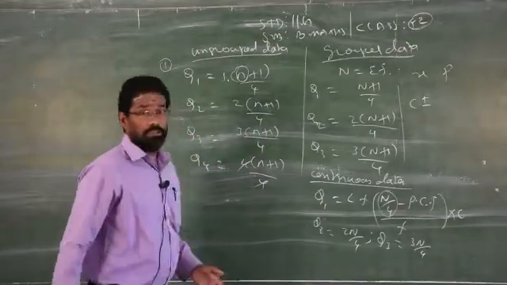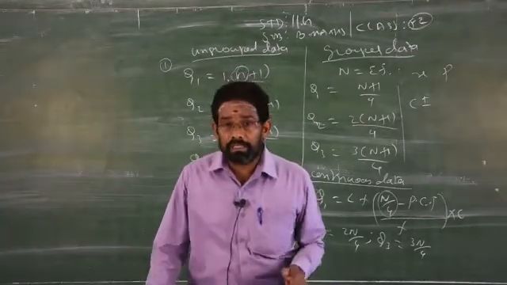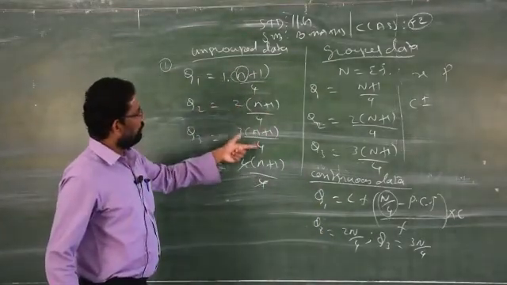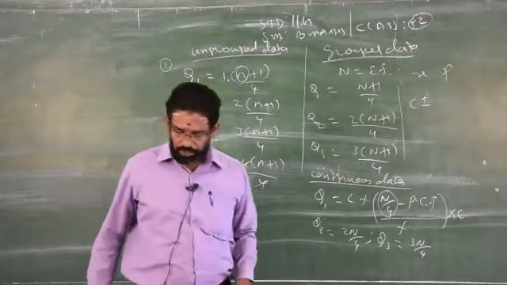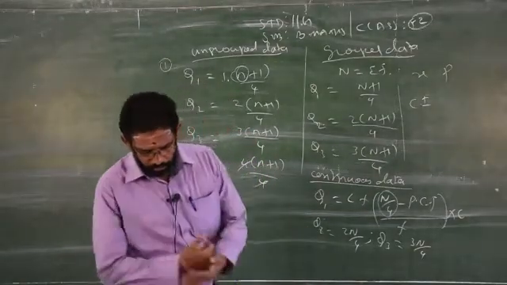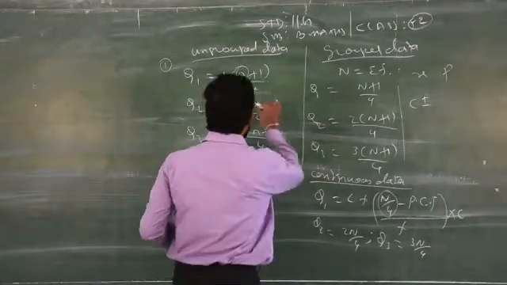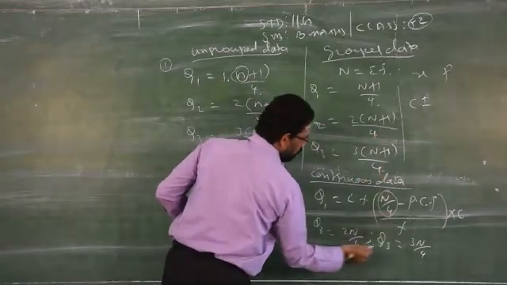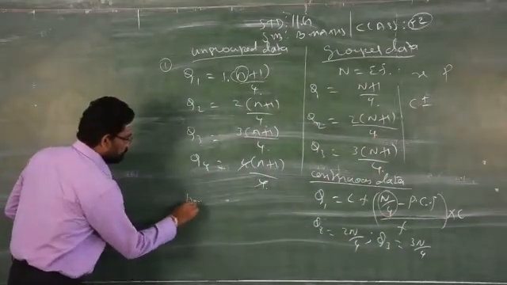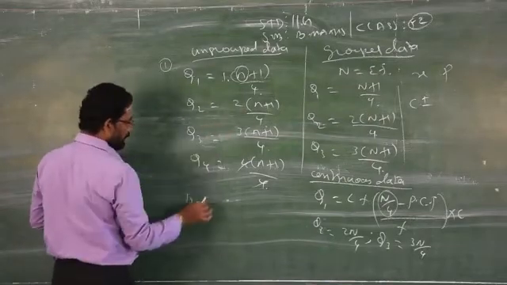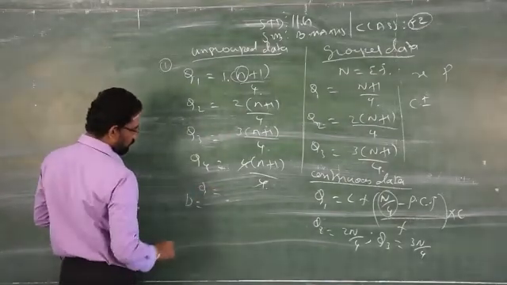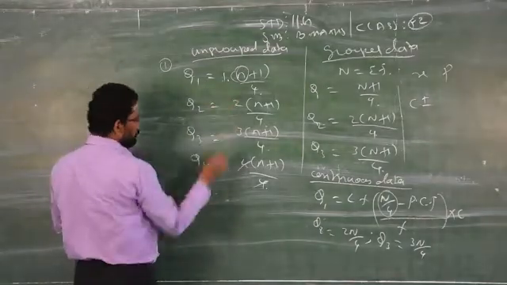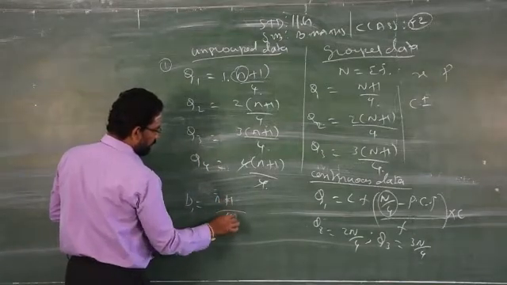This is for quartiles. In the same way you have deciles and percentiles. Decile means you have to divide by 10. Instead of 4, you have to divide by 10. Clear? For example, for decile D1, the first decile, you have to write n plus 1 by 10.